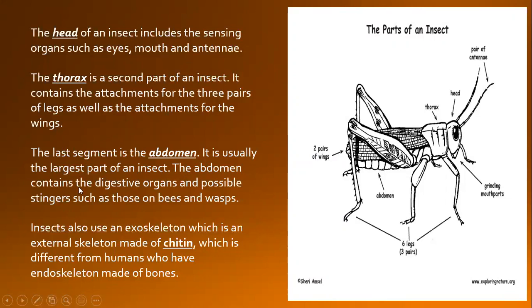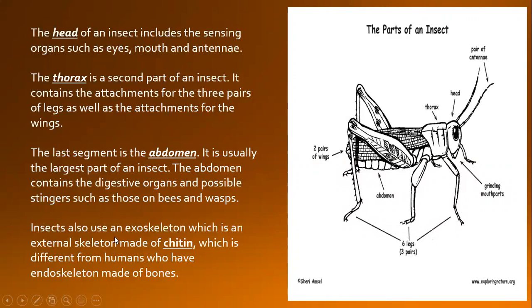The abdomen contains the digestive organs, which digest the food they eat, and possible stingers such as those on bees and wasps. And also you can say in the mosquitoes. They sting the human body, different animals, or different plants. They have stingers on the abdomen. They have digestive organs in the abdomen and also stingers.